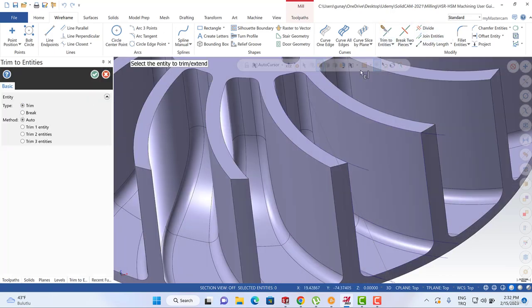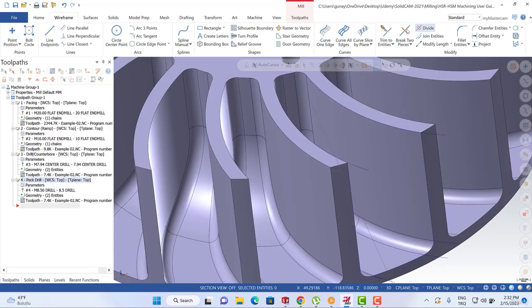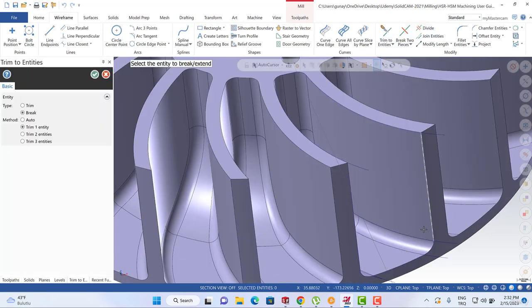I can turn to trim two entities and trim one entity and the break options. I'm gonna break that line by using this line. I'm gonna also break this line by using this line. Okay, so let me keep going for this one, this one, this one, this one, this one.